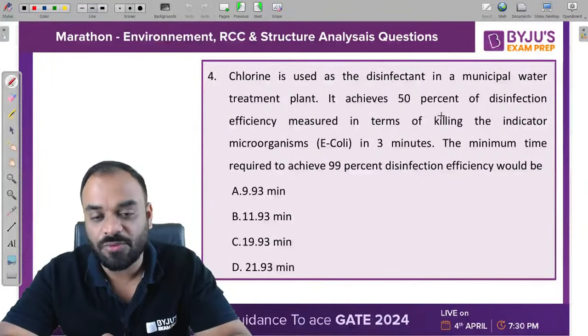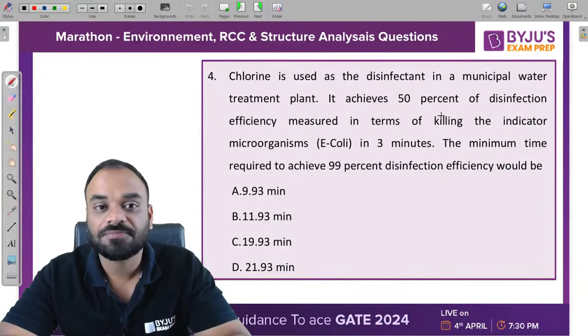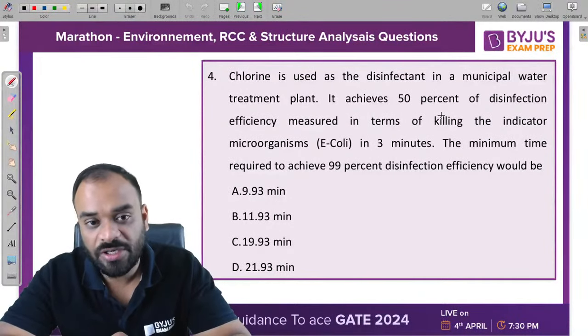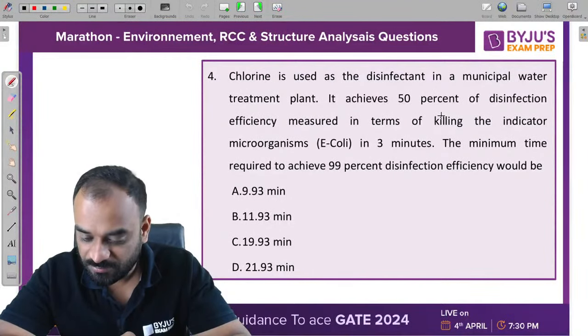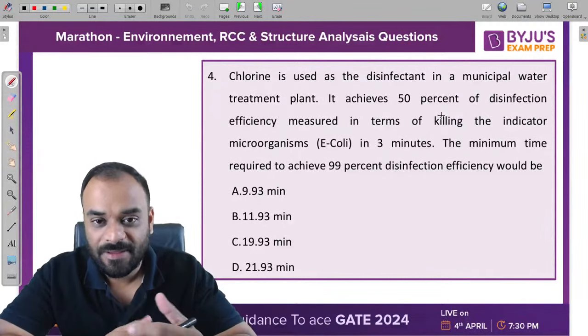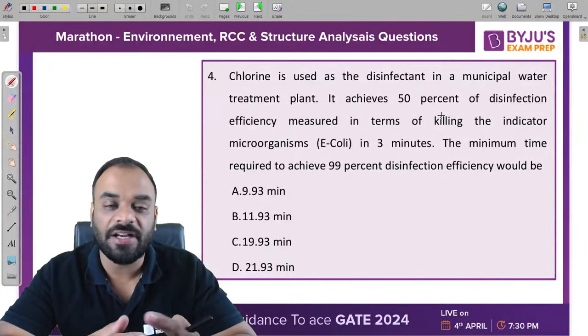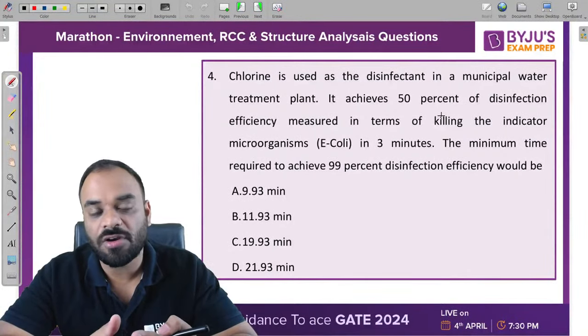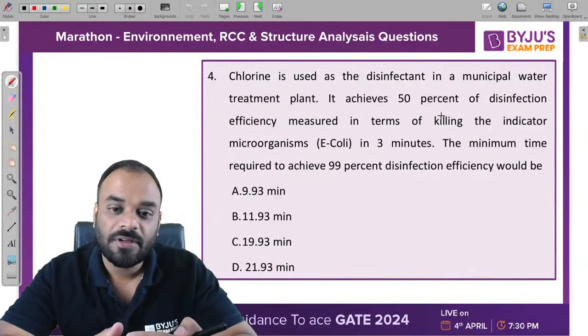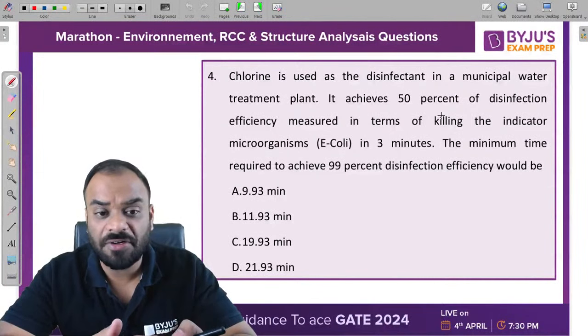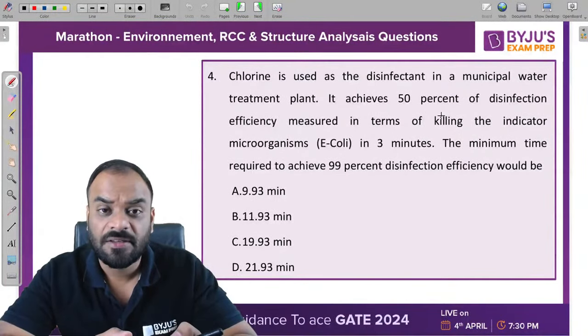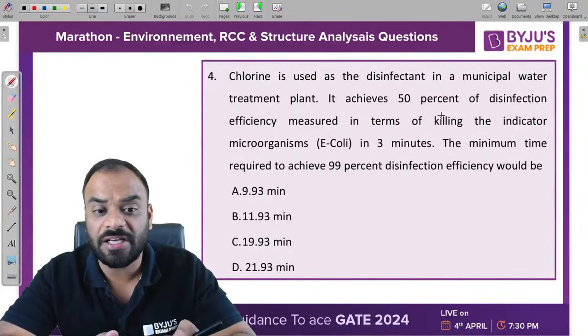Now this particular question is based upon Chick's law. Okay, do it guys quickly. Chlorine is used as the disinfectant in a municipal water treatment plant, right? It achieves 50% of disinfection efficiency measured in terms of killing the indicator microorganism.